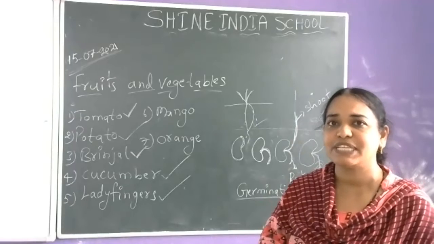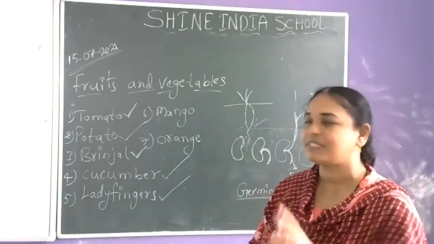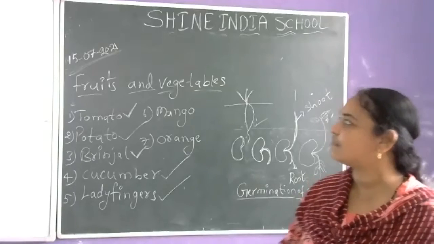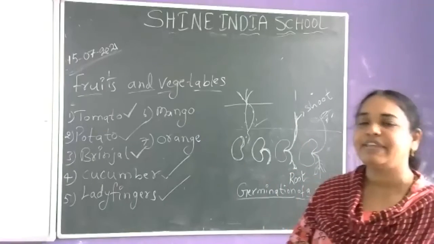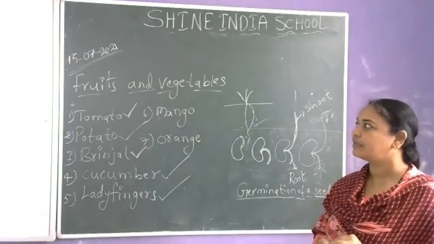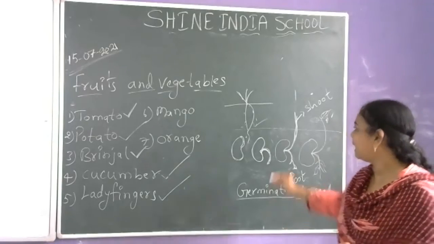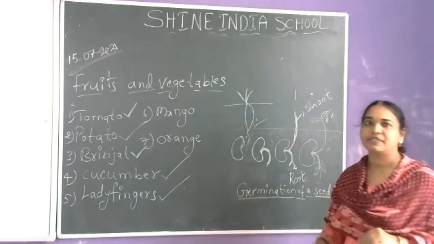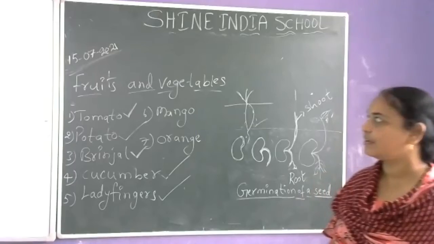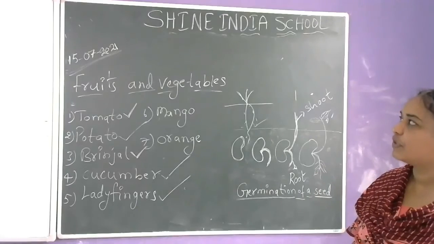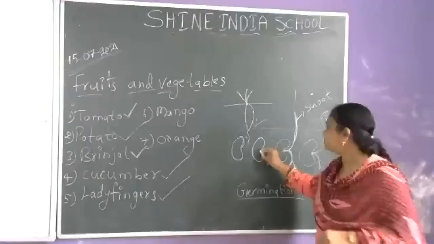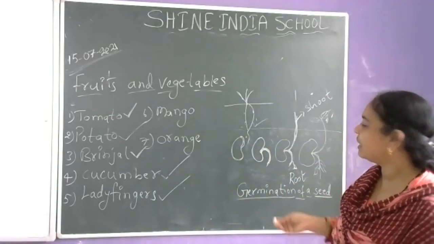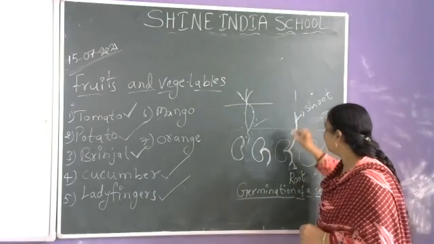So during the process of germination, which part comes first? Anyone from the class? Which part comes out first during the process of germination? Very good, Moksha. The root comes first. During the process of germination, the root comes first. After that, the shoot starts.